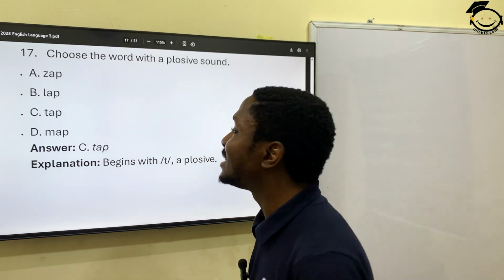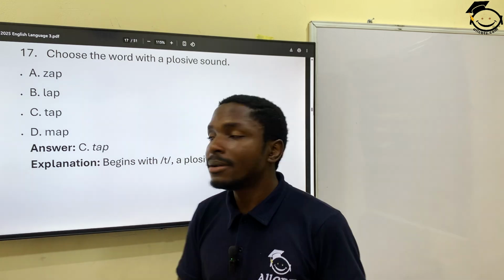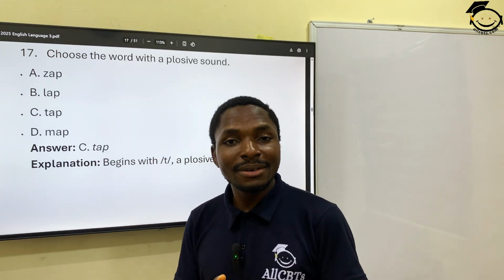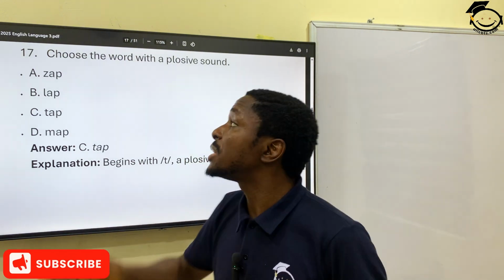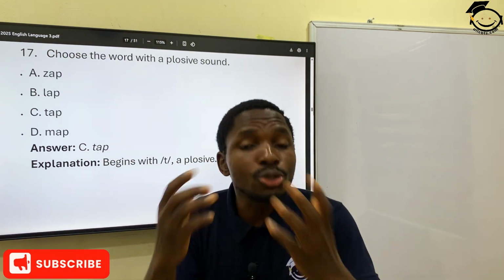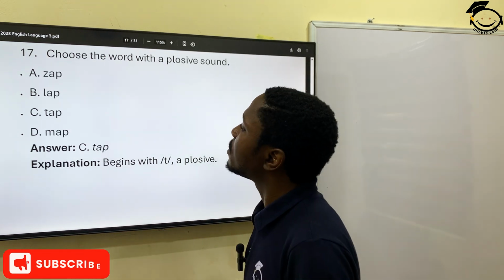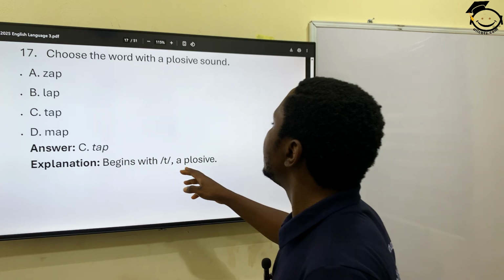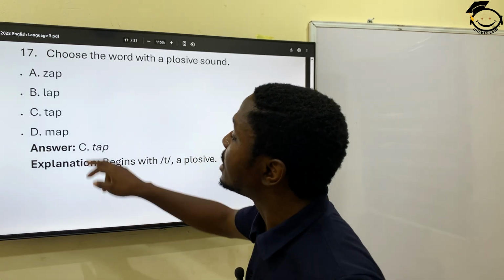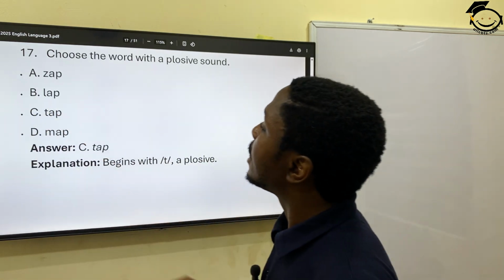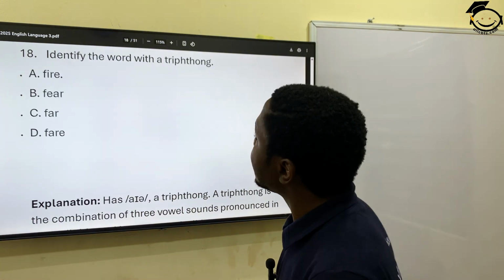You can try it. You see, zap, lap. Then we have tap. You see that? There's a burst of air when you pronounce it. That's why it's called plosive. Like an explosion. Tap begins with a T, which is a plosive. So there's this plosive sound. That's why this is the correct answer, answer C.